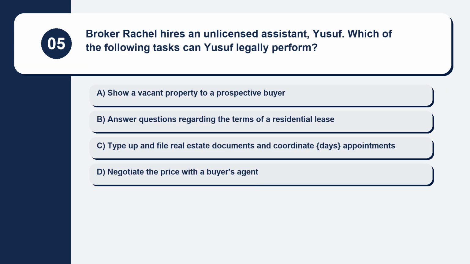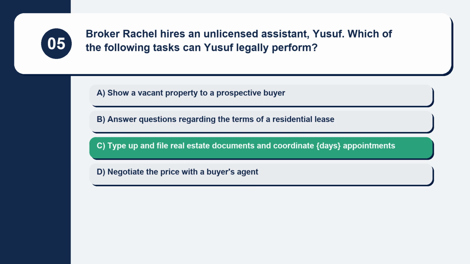Question 5. Broker Rachel hires an unlicensed assistant, Yusuf. Which of the following tasks can Yusuf legally perform? Here are your options. Option A, show a vacant property to a prospective buyer. Option B, answer questions regarding the terms of a residential lease. Option C, type up and file real estate documents and coordinate days appointments. Option D, negotiate the price with a buyer's agent. The correct answer is option C, type up and file real estate documents and coordinate days appointments.